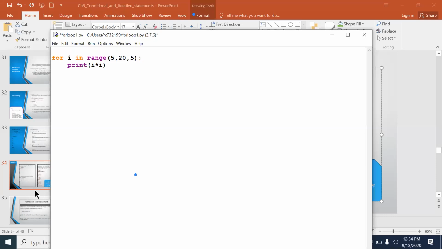So how to generate the multiplication table? n is equal to int of input of enter the number. For i in range of 16, print n, comma, i, comma, equal to, comma, i star n.